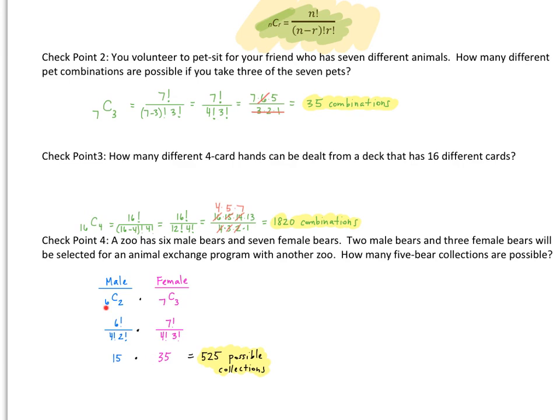So for the males, we have 6 to choose from, but we're only choosing 2. So 6 choose 2. And here's our setup for our combination. For the females, we have 7 bears to choose from, but we're only choosing 3. So here's our setup there. When we simplify the males, we get 15 different combinations for the males and 35 combinations for the females. Multiplying those two together, we get 525 possible collections of a 5-bear outcome.